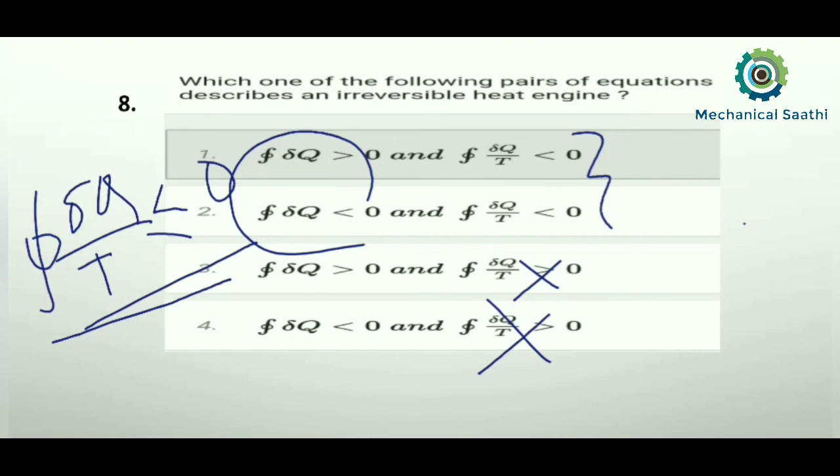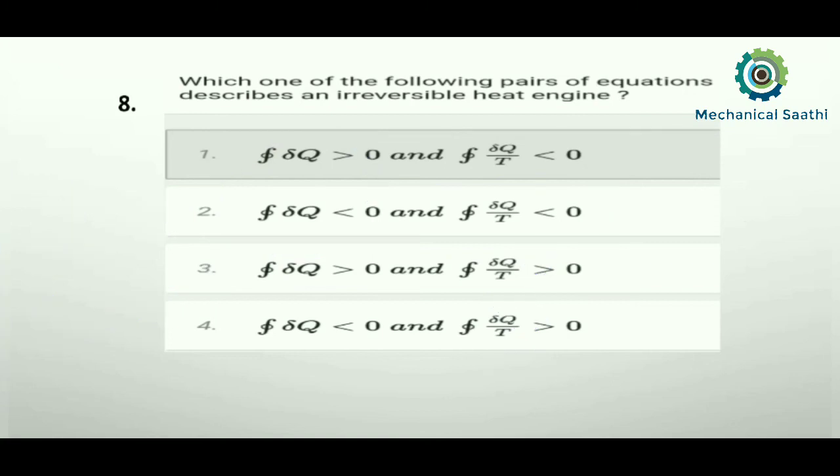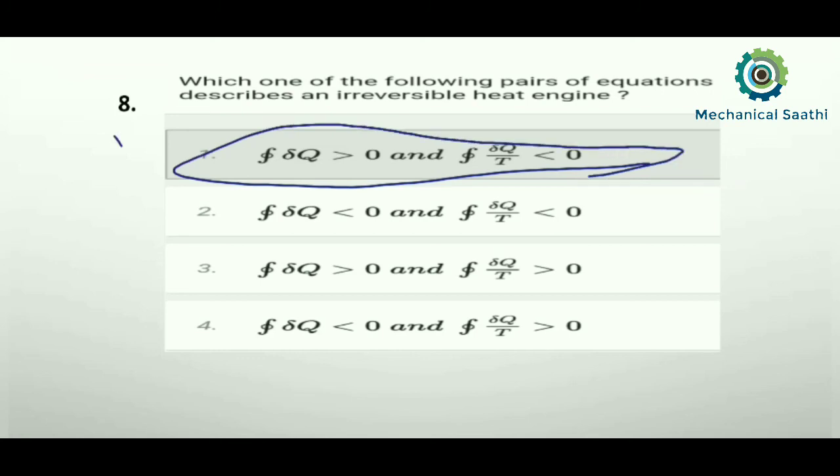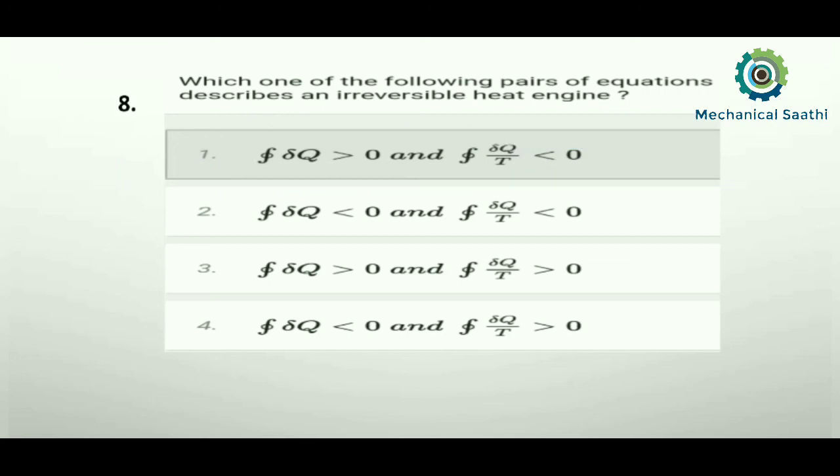If it is equal to 0, then we can say this is a reversible engine, and if it is less than 0, then this is an irreversible engine. And for an irreversible engine, the integration of del Q must be greater than 0. So here we can say option 1 will be the correct answer. Let us check it, and we can see option 1 is correct.